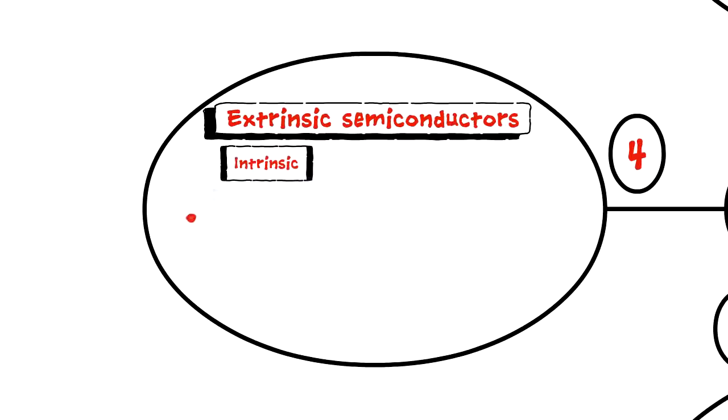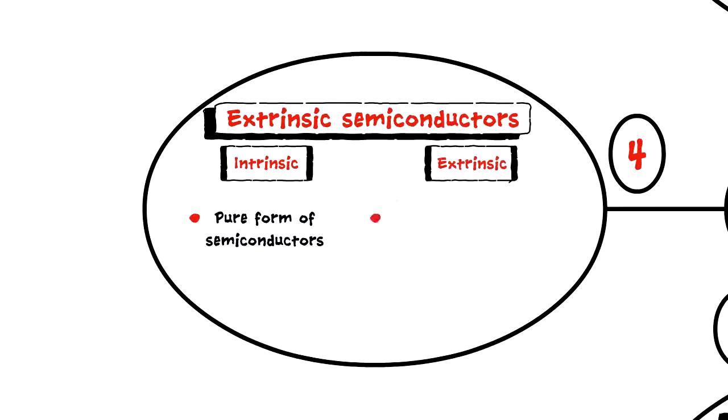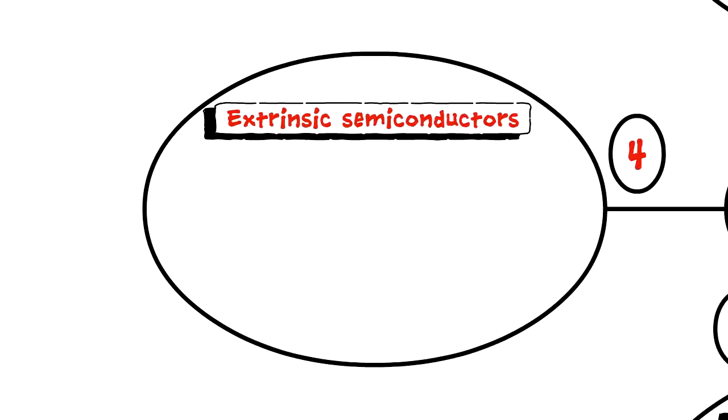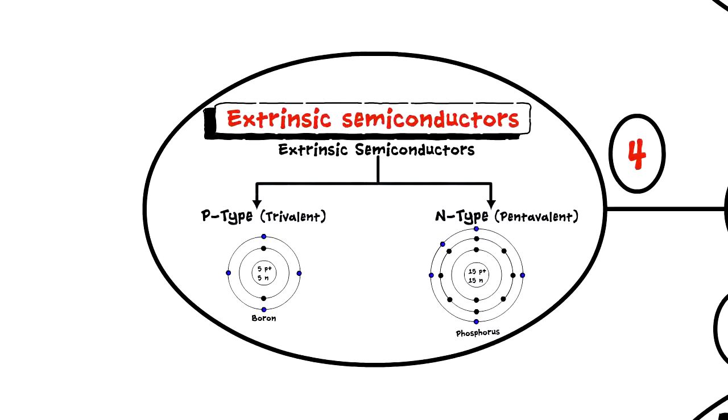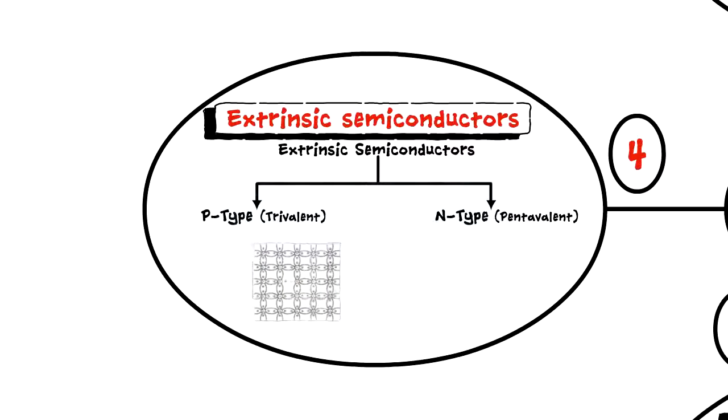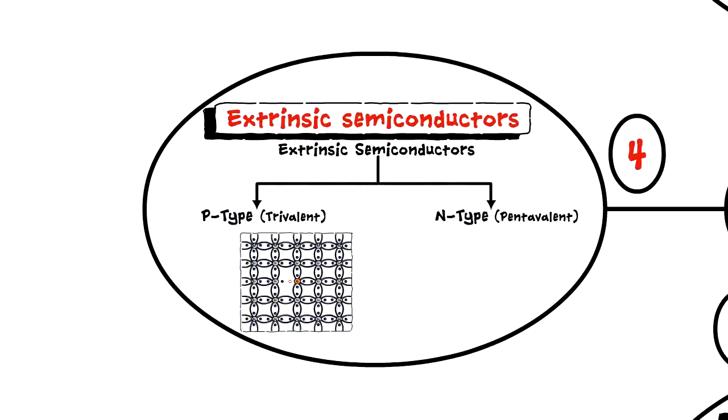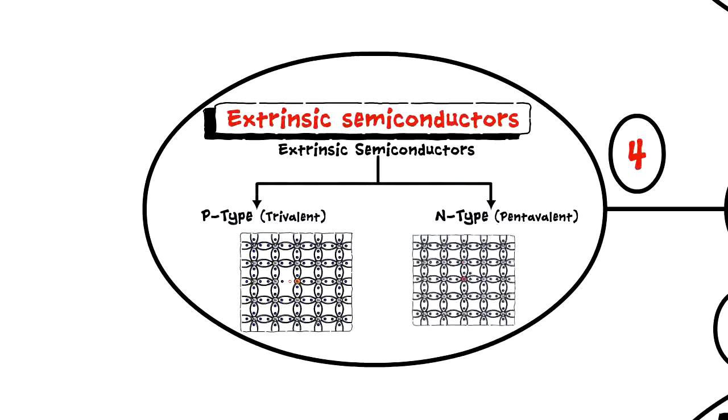While intrinsic are the pure form of semiconductors, impurities need to be added to the intrinsic to improve their conductivity, and these semiconductors with impurities are called extrinsic semiconductors. Extrinsic semiconductors are of 2 types: p-type, in which we add a trivalent impurity which has 3 electrons in its outermost orbit, and n-type, in which we add a pentavalent impurity having 5 electrons in its outermost orbit. Addition of trivalent impurity creates a hole in the structure, and addition of pentavalent impurity gives an extra electron required to carry the current.